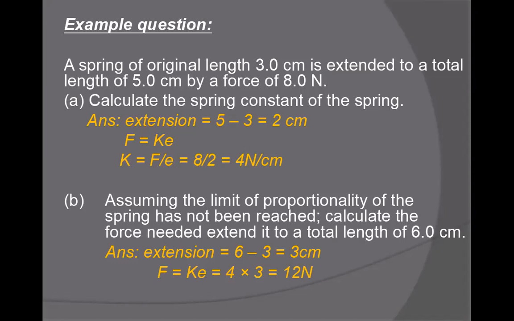K we already calculated in part A, 4 Newton per centimeter. And the extension in this question we have 3, because 6 is the stretched length and 3 is the unstretched length. Then stretched length minus unstretched length will be 3. So F is equal to KE equals 4 multiplied by 3, which is equal to 12 Newton.